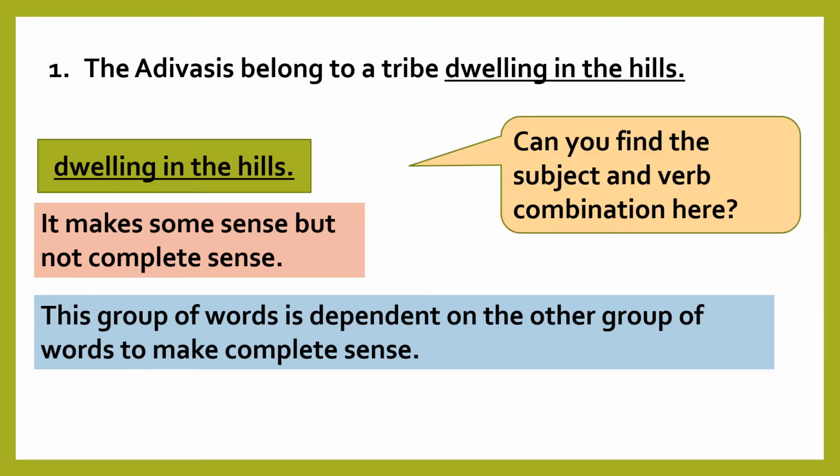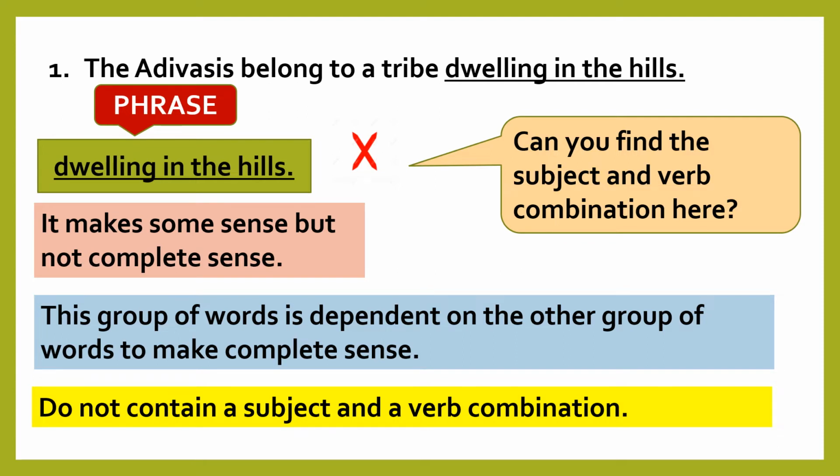Now, can you find the subject and verb in this group of words? No, there is no subject and verb in this group of words. Therefore, this group of words is a phrase.